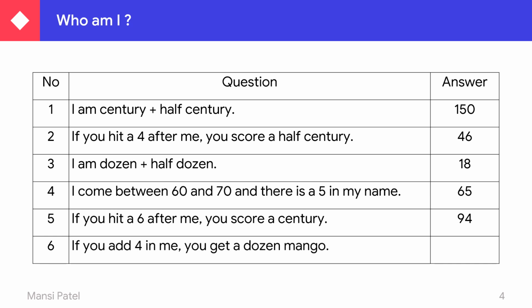Next, number 6. If you add 4 to me, you get a dozen mangoes. So how many mangoes in a dozen? 12 mangoes, that you know. Now, to which number do you add 4 to get 12? Again, you have to do skip counting backwards by 4s. So speak the backward numbers from 12: 11, 10, 9 and 8. So your answer is 8.